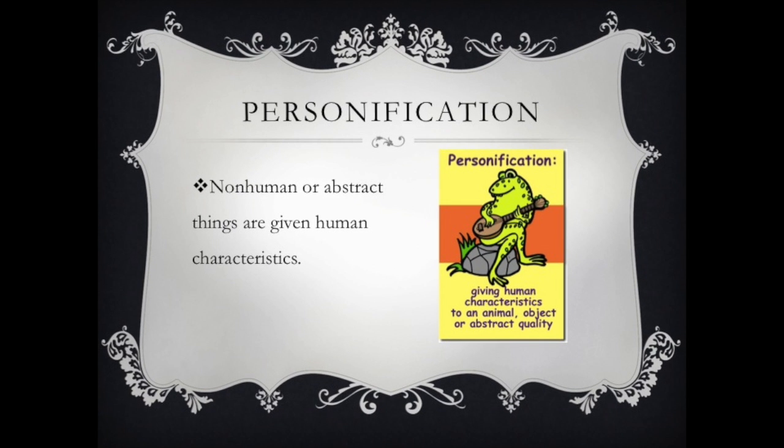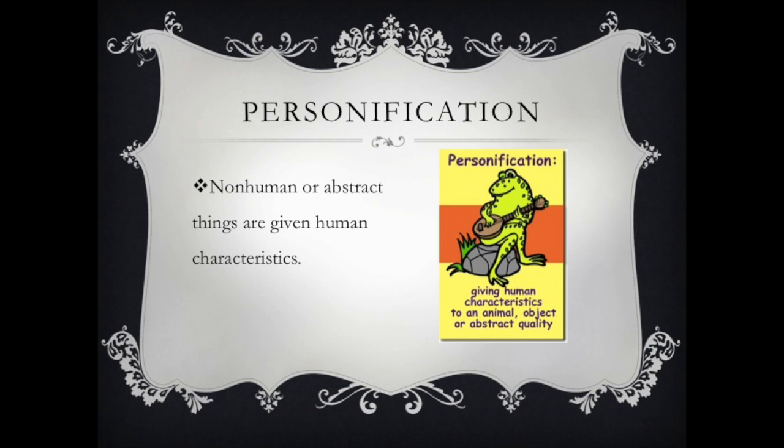The next type of figurative language that we're going to look at is personification. Personification is giving non-human or abstract things like animals or tables or trees, human characteristics. So if you look at the frog over here playing the banjo, right? This is obviously frogs cannot really play the banjo. But I might say, on a summer evening, the frogs at the pond played the banjo as I drifted off to sleep. The frogs aren't literally out there playing the banjo. What I mean is that the frogs are croaking in a way that sounds like a banjo being plucked, right? And that sound is what I'm hearing as I'm drifting off to sleep.